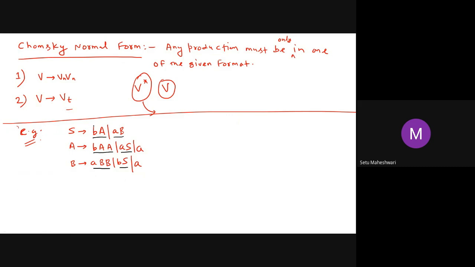What do you want in this place? Can you tell me? This is a terminal, but in place of this, what do you want? Non-terminal. So if I have another non-terminal which is producing this, then can I replace this terminal with the non-terminal? Yes, sir. I need this answer from everyone.